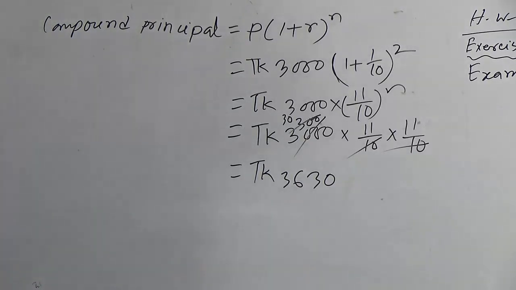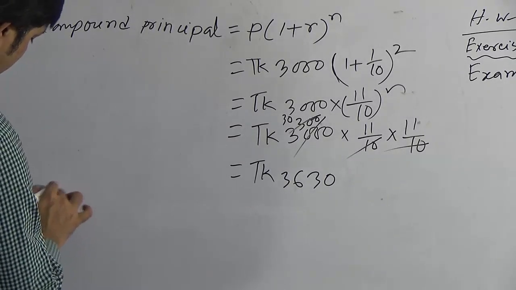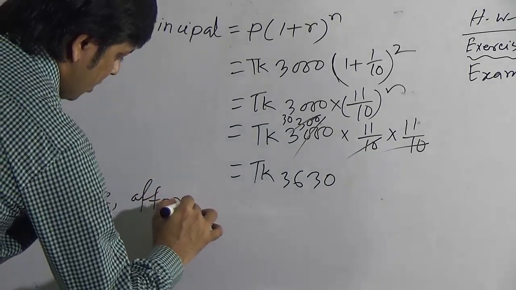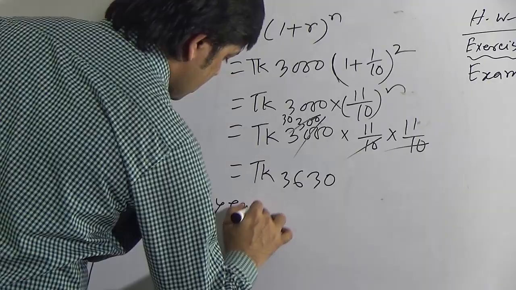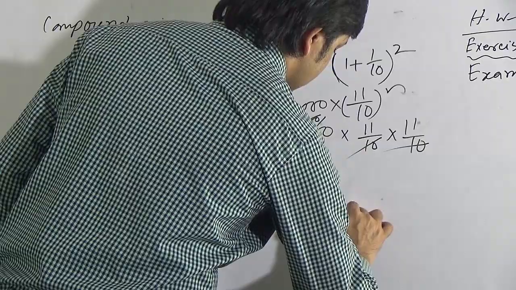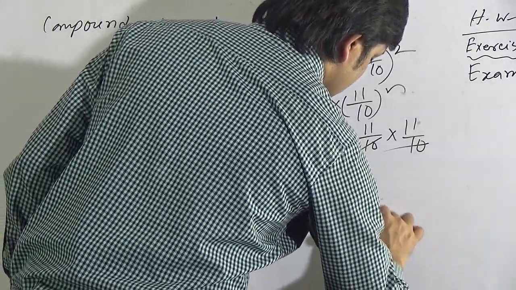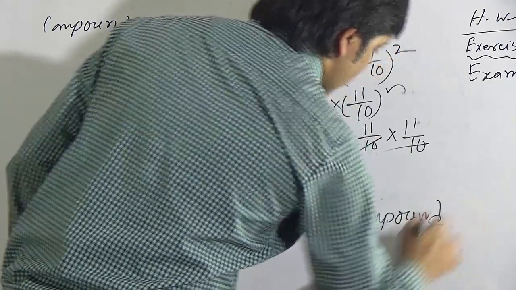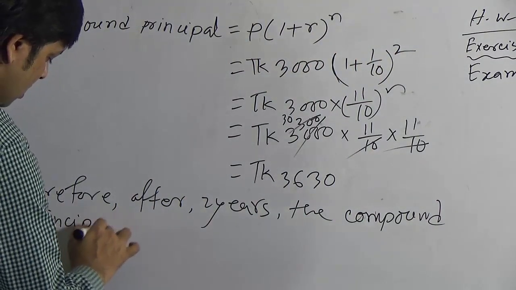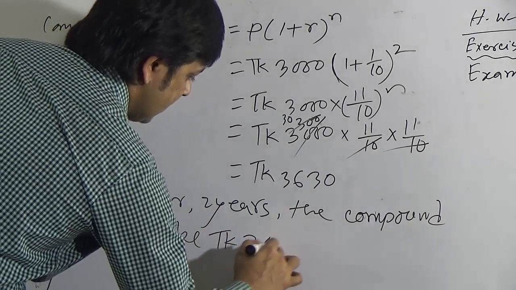So we can write here, therefore, after 2 years the compound principal will be taka 3630.